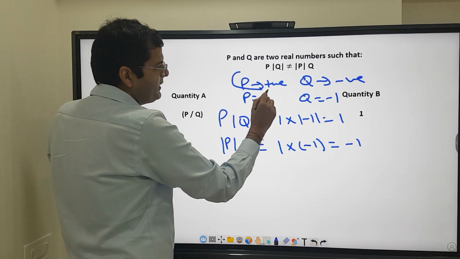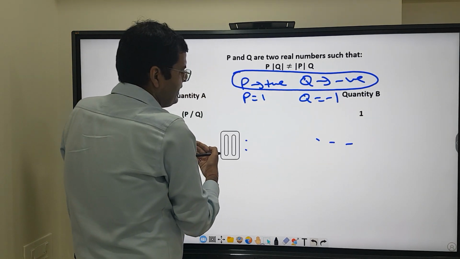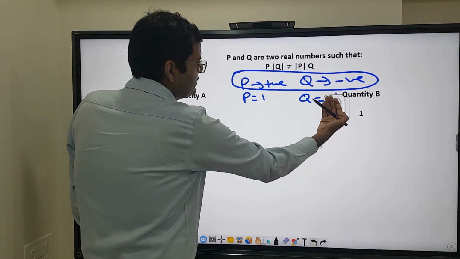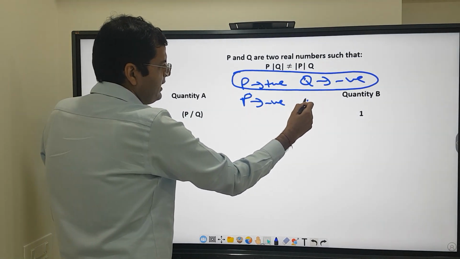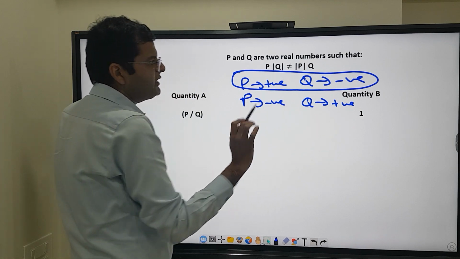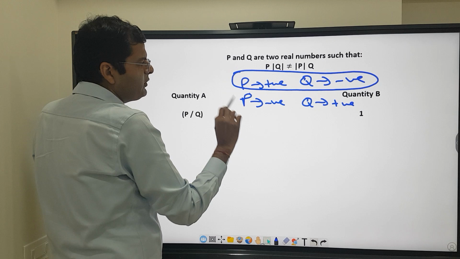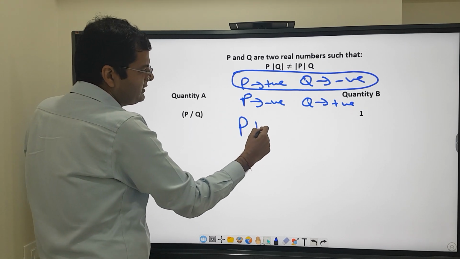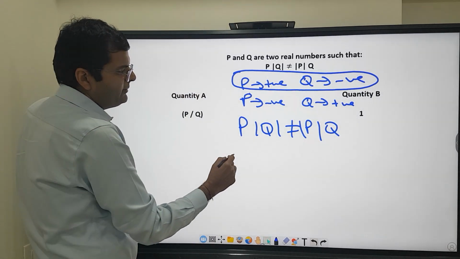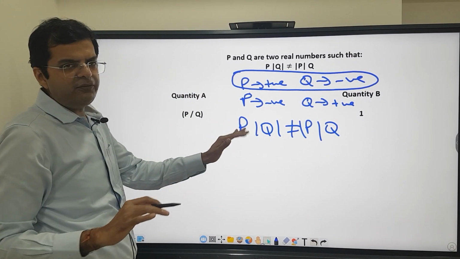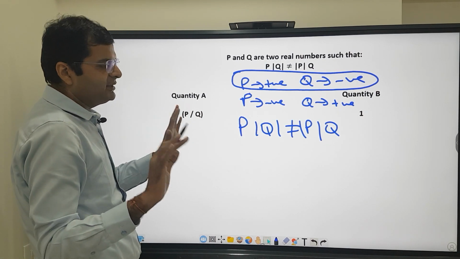So this is one scenario, P is positive and Q is negative, for which the condition is true. If you check the last scenario, where P is negative and Q is positive, again this will work. So there are two scenarios that work: P is positive and Q is negative, or P is negative and Q is positive. What this statement actually means is that between P and Q, one of them is positive and the other is negative. This is the only thing we know.